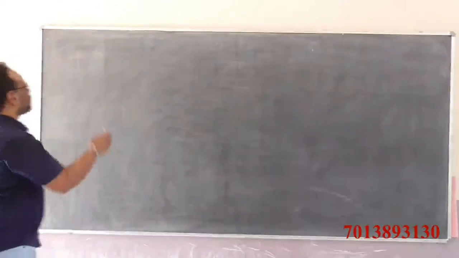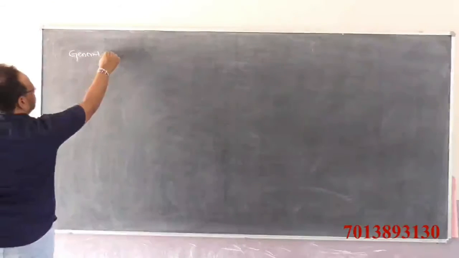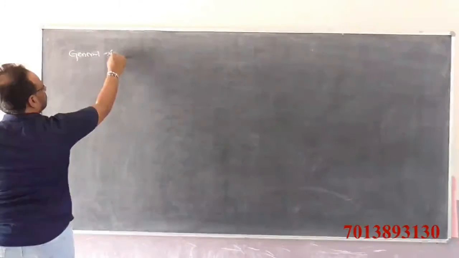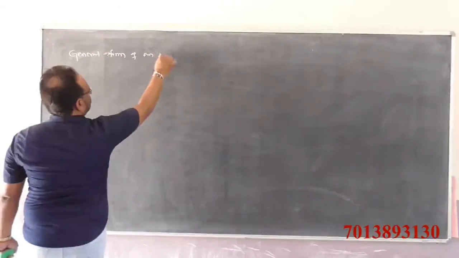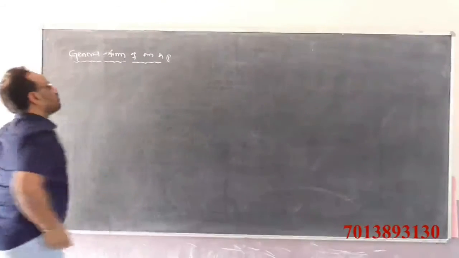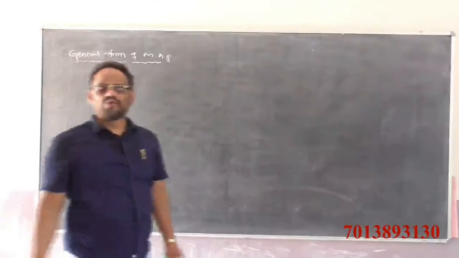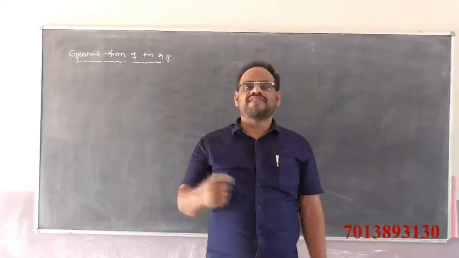What is the general form of an arithmetic progression? How to write the arithmetic progression with the common difference D?